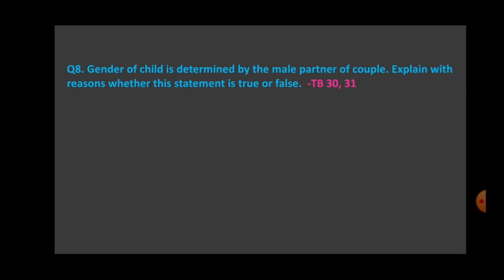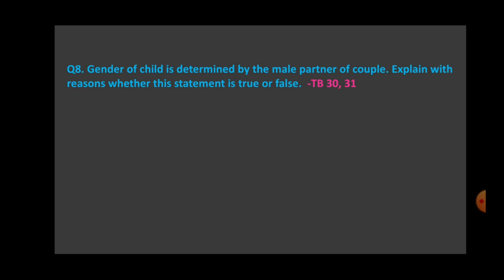Then question number 8 is gender of child is determined by the male partner of couple. Explain with reasons whether this statement is true or false. Is it true or false that the father decides the gender of the child? So here, it is given on page number 30 and 31.